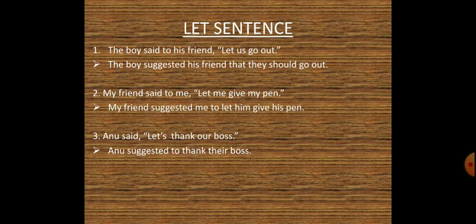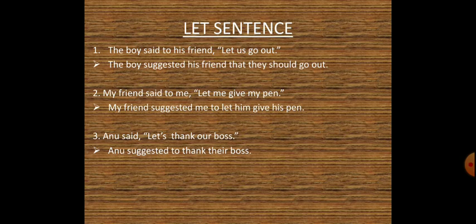The second one would be, my friend said to me, "Let me give my pen." So over here, in place of the reporting verb, we use suggested. So the indirect narration would be, my friend suggested me to let him give his pen.